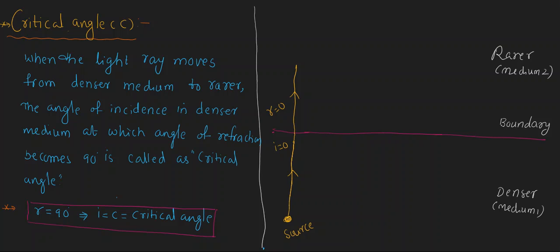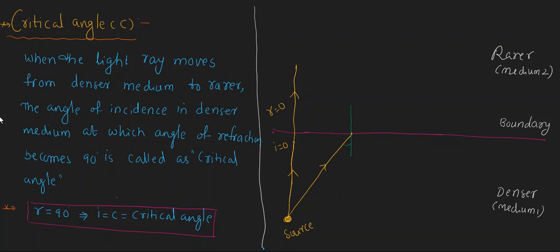And for example, we will take another light ray. It goes like this, and it is incident on the surface separating the two mediums. Now what is the angle of incidence here? To know the angle of incidence, we have to draw the normal. I want to draw the normal at this point, normal to the surface, and this is the normal drawn.